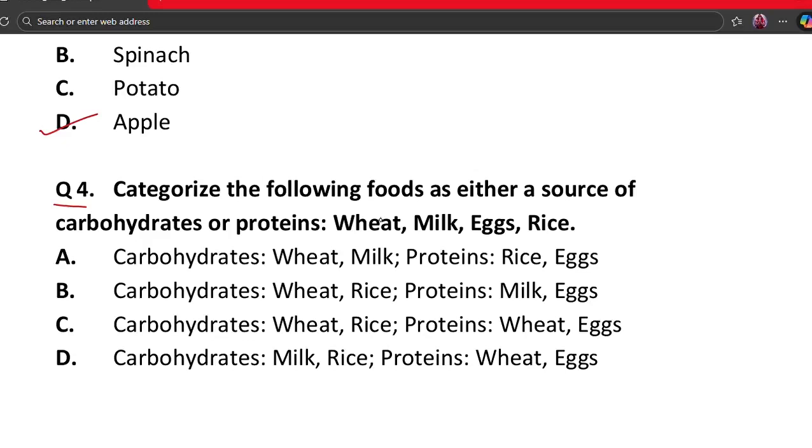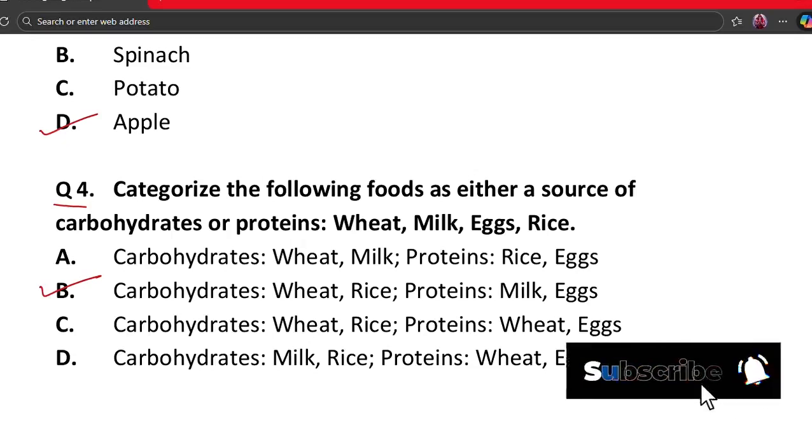Here clearly we can see the correct answer is option B, because let's classify one by one. Wheat and rice mainly give carbohydrates, and milk and eggs are rich in proteins. Proteins help in growth and repair, so this proper classification matches option B: carbohydrates are wheat and rice, and proteins are milk and eggs.